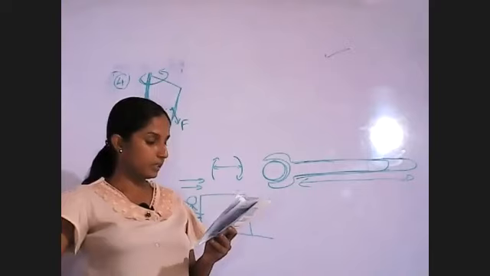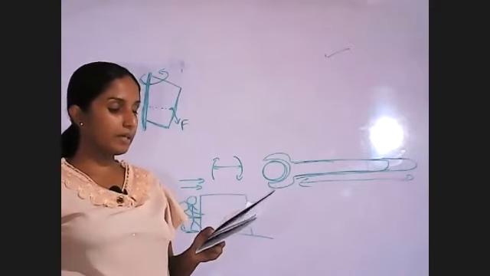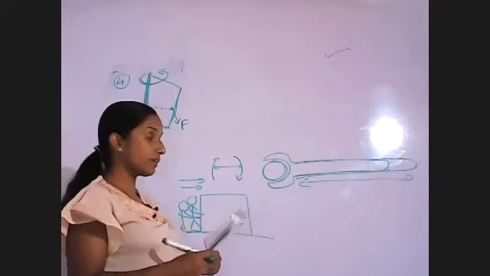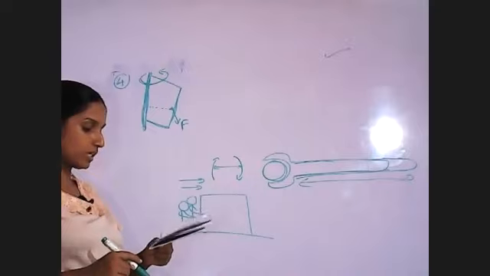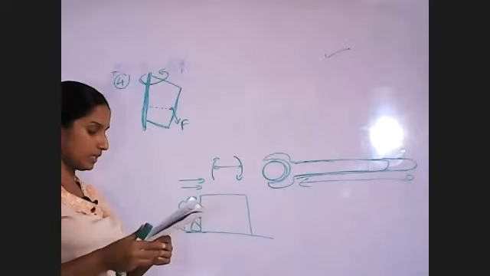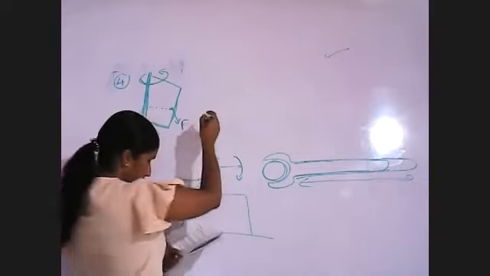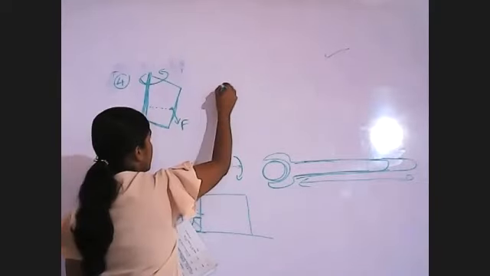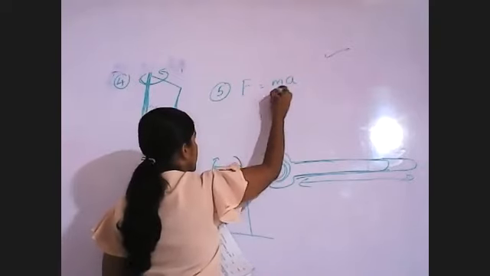Then look at the fifth. The SI unit of force in fundamental units, that is what we discussed. We get this from this equation, as I told you.